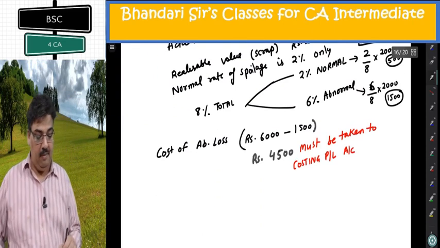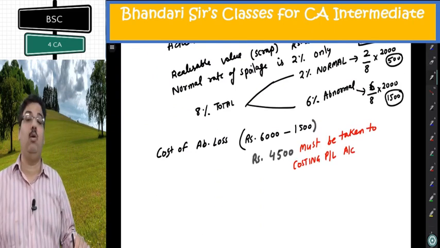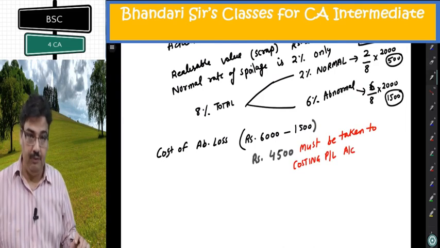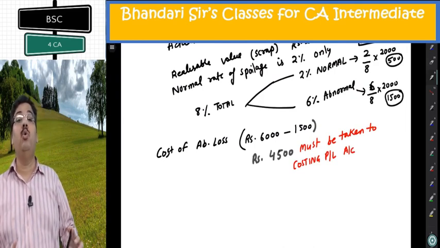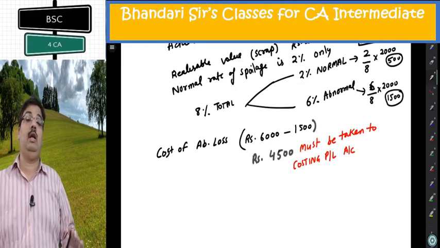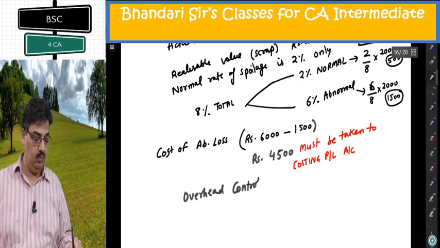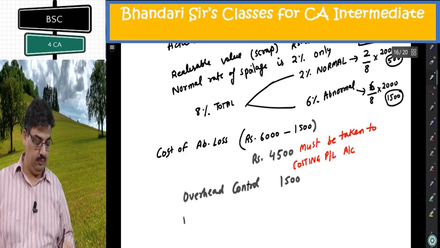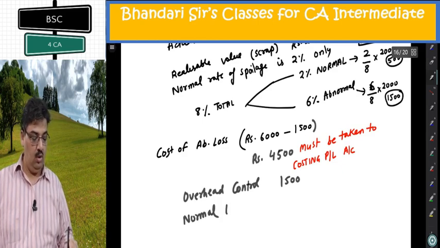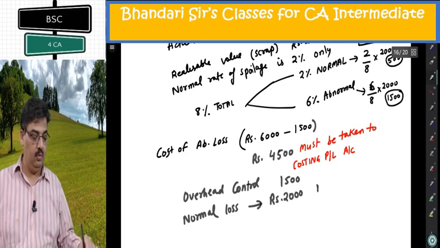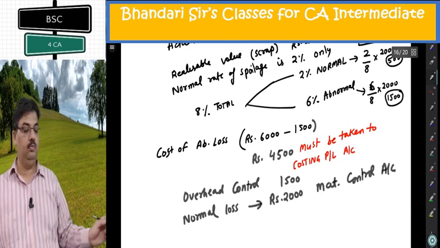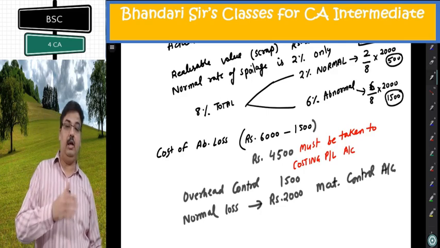This 1,500 must be taken to overhead account, since your scrap will be realized from there. Overhead control, this 1,500. Normal loss should be taken to material control account. 2,000 must be taken to material control account.